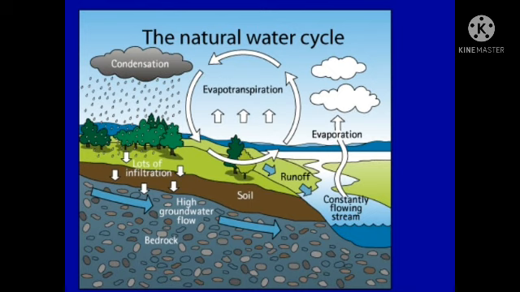Okay, see the picture. In the picture we will see the natural water cycle. What can we see in the picture? Okay, the 6 stages of the water cycle we will see in this picture. What is that, students? The first one is evaporation, and the second one is transpiration, and the third one is condensation, and the fourth one is precipitation, and the fifth one is runoff, and the sixth one is groundwater. We will see the 6 stages of the water cycle in this picture.